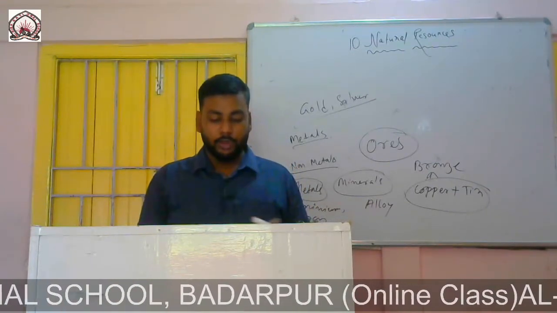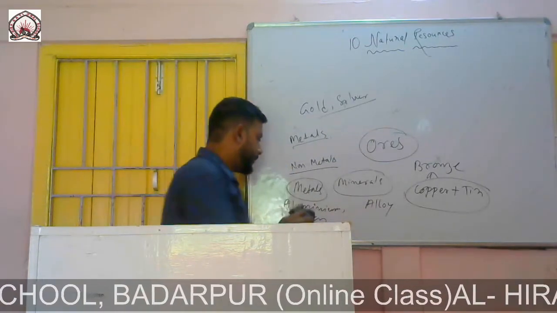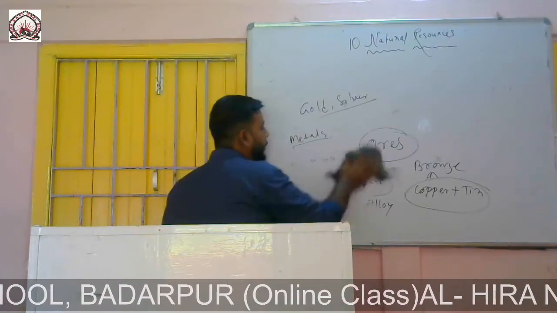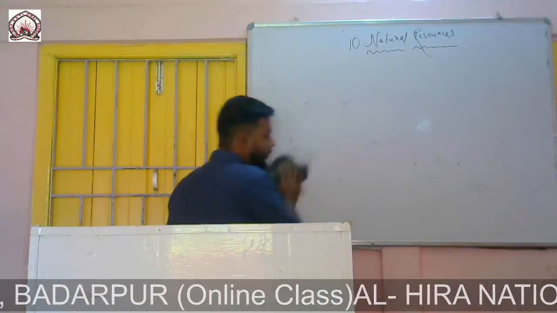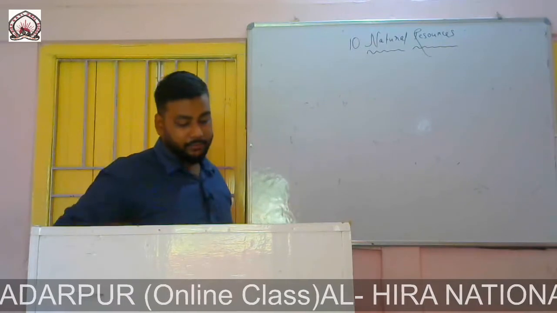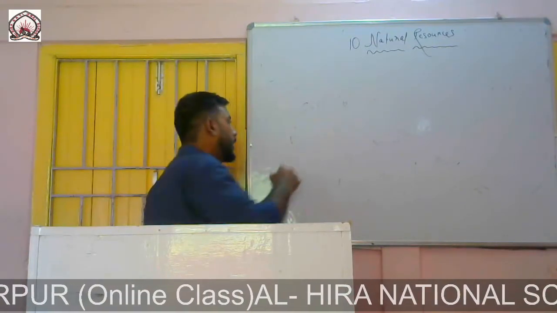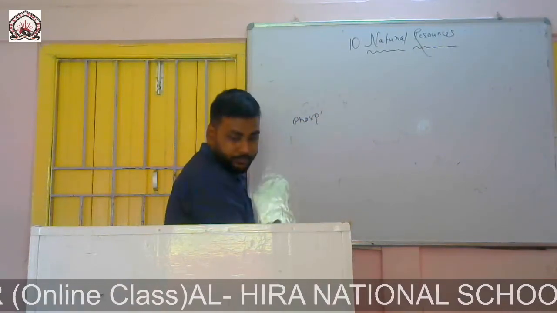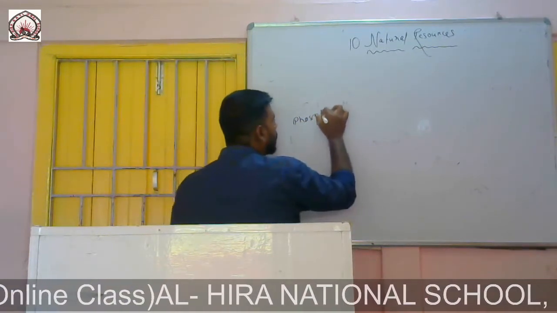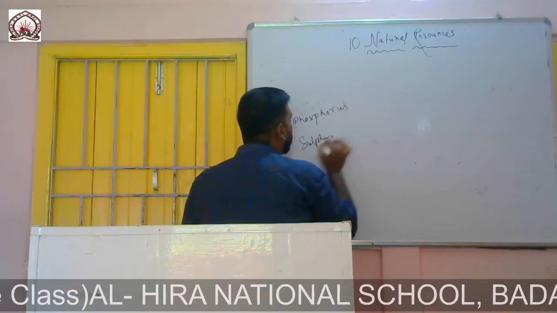Next, phosphorus, sulfur and carbon are important non-metals. Now we have discussed metals a lot. Now let us discuss non-metals. Some examples of non-metals are phosphorus, sulfur and carbon, three important non-metals.